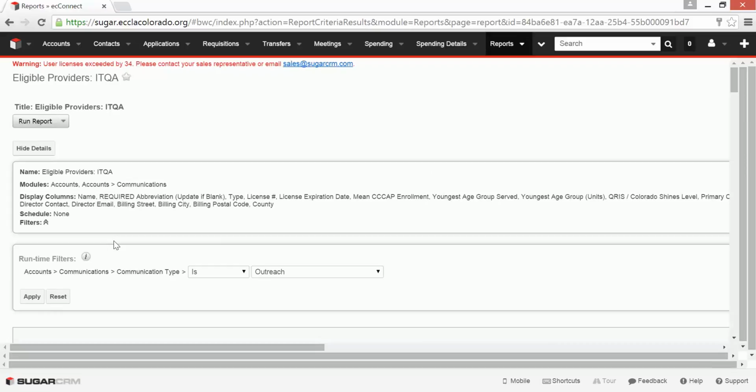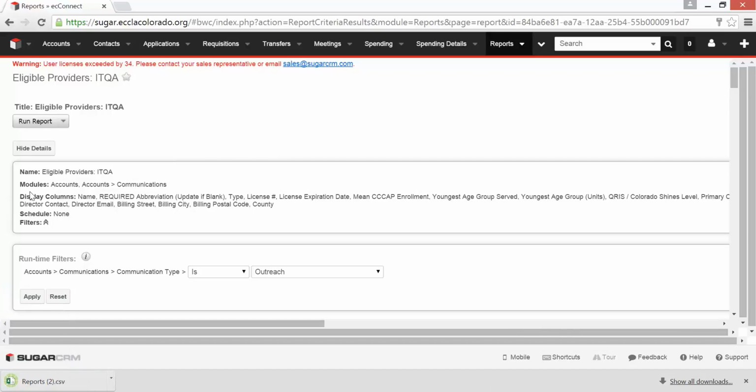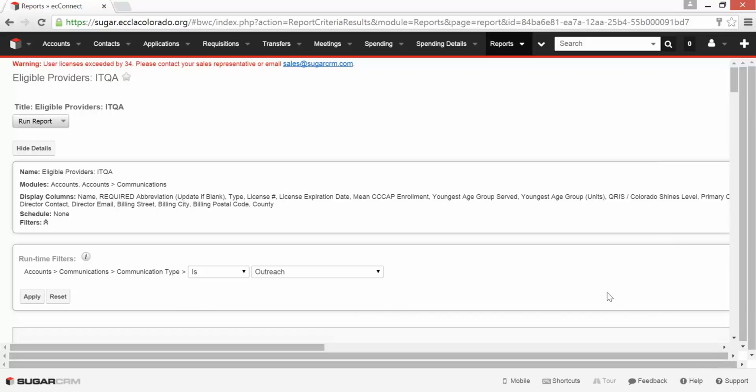And once you've run the report, you're going to want to go ahead and export it by clicking on this drop-down menu here and selecting Export. And we'll export these records to Excel. Once it's open in Excel, we need to make sure that we deduplicate the email addresses. We deduplicate the email addresses by sorting by the email address column and looking for any duplicates. You might get a duplicate if an individual person is the primary contact for more than one provider site.